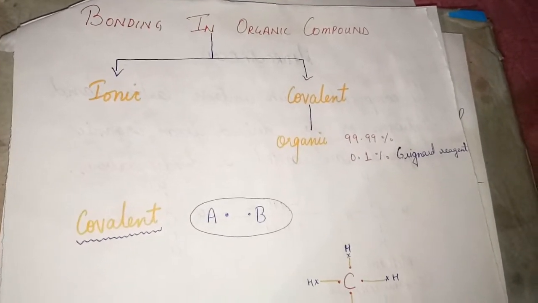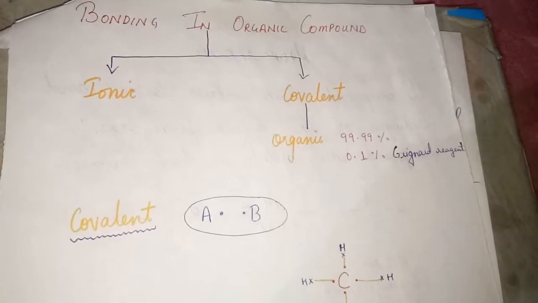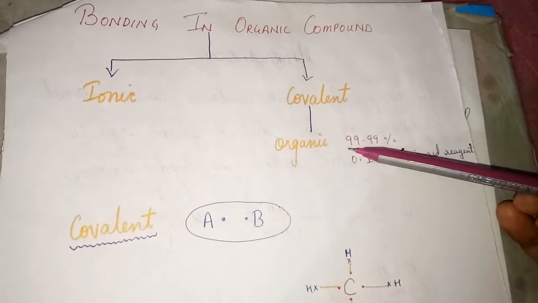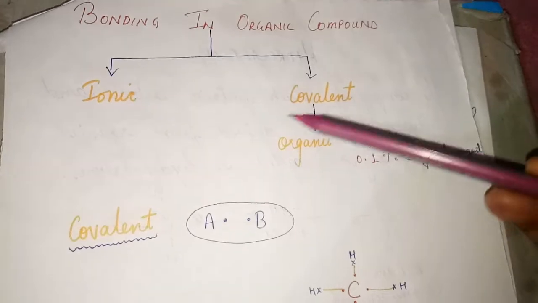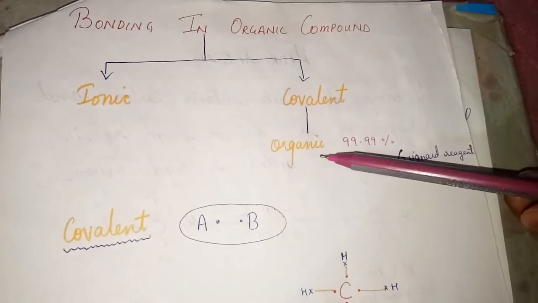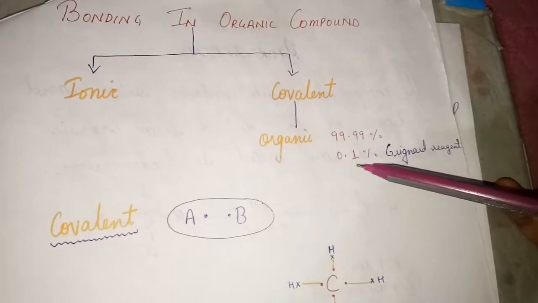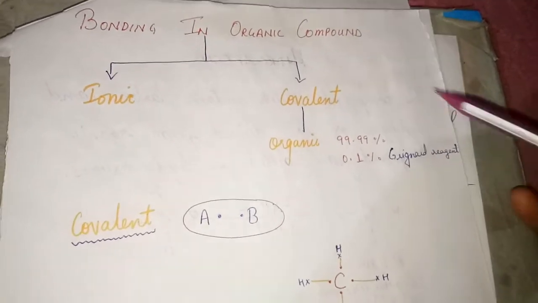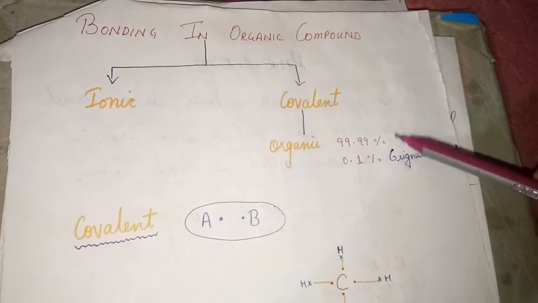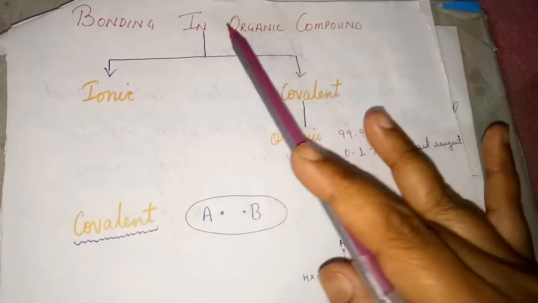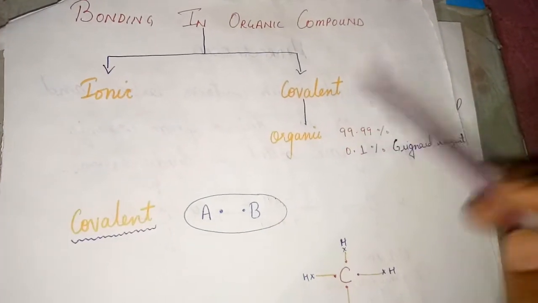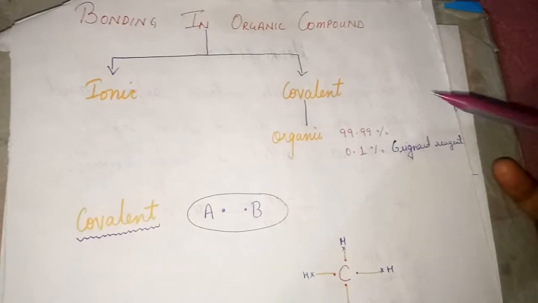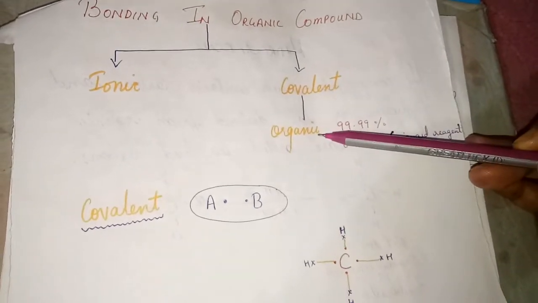Now after getting introduced to organic compounds, let us see what type of bonding is observed in organic compounds. Basically, in organic compounds, covalent bond is observed. 99.99% of all organic compounds contain covalent bonds. Only 0.01%, that is the Grignard reagent, does not contain this covalent bond. As you know, basically ionic and covalent bonds are present in compounds, and covalent bond is present in organic compounds.